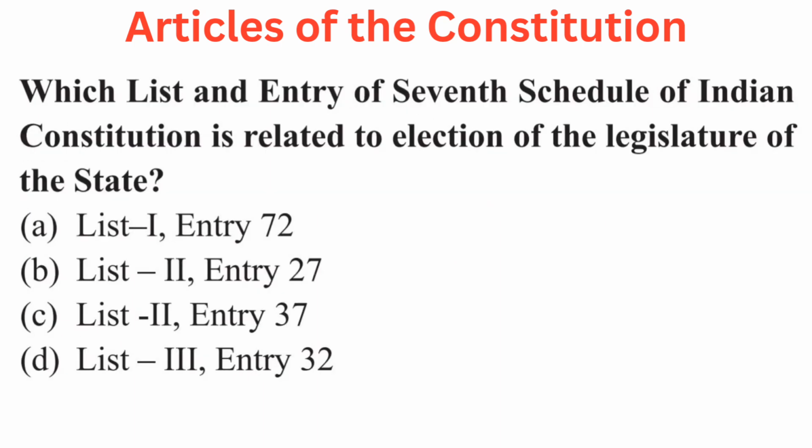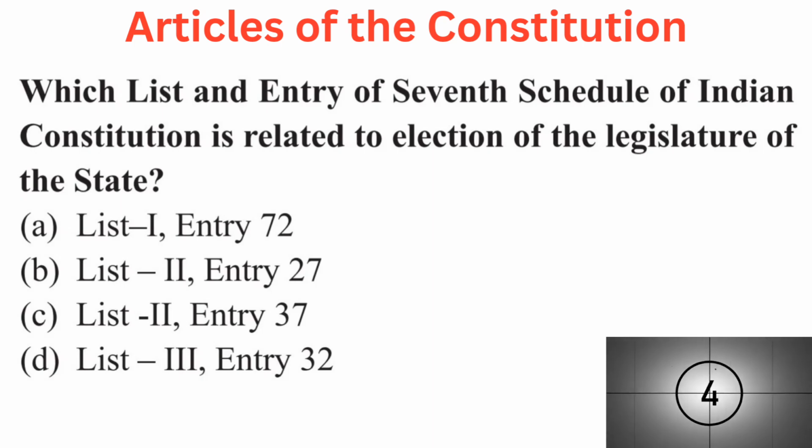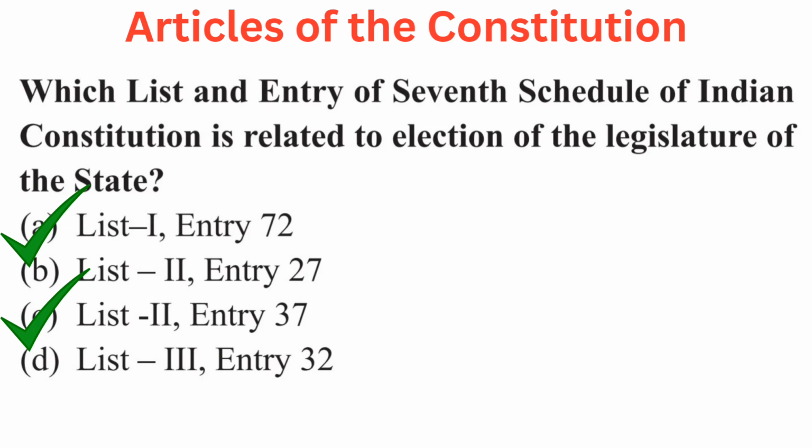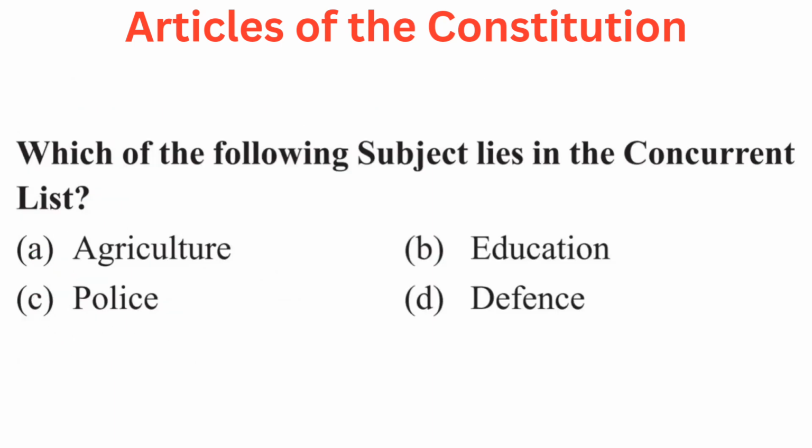Question is which list and entry of 7th schedule of Indian Constitution is related to election of the legislature of the state? Your options are A. List 1 entry 72, B. List 2 entry 27, C. List 2 entry 37, or D. List 3 entry 32. Right answer is A. List 1 entry 72 and C. List 2 entry 37.